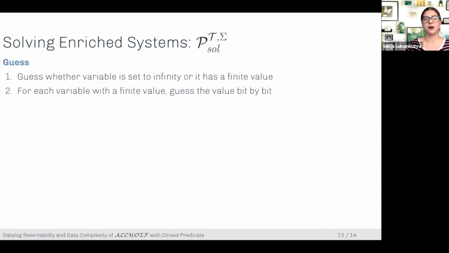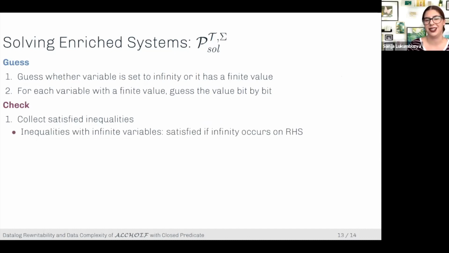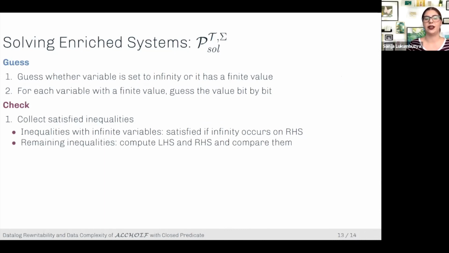And now when we have this representation, things are again straightforward. So we guess whether a variable is set to infinity or it has a finite value. And if it is finite, then we guess it bit by bit. And once we have the guess, we need to perform the check. So we collect all the satisfied inequalities. So here it again becomes a little tricky. So, okay, inequalities that have infinite variables, this is easy. So you just look if the infinity occurs on the right-hand side. And the remaining inequalities, well, we need to compute both the left-hand side and the right-hand side and compare them.